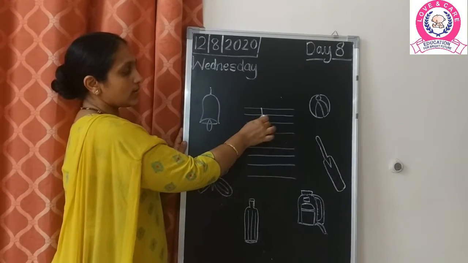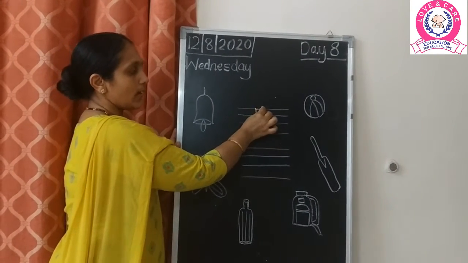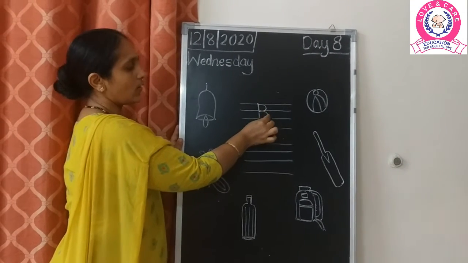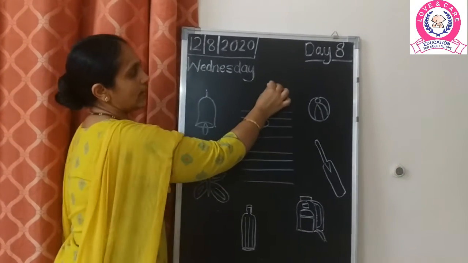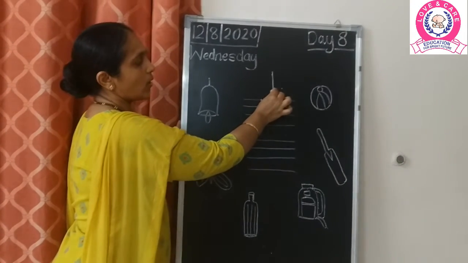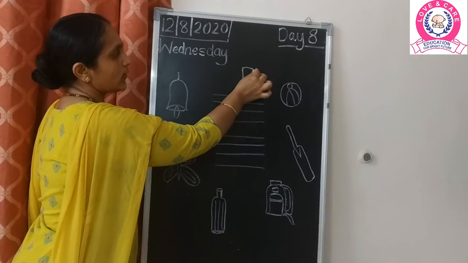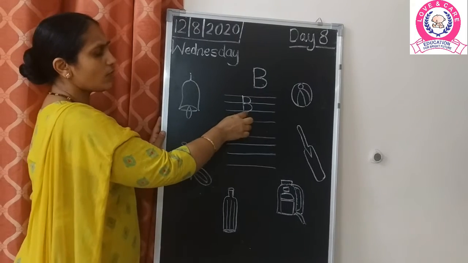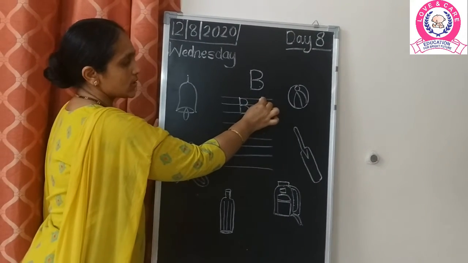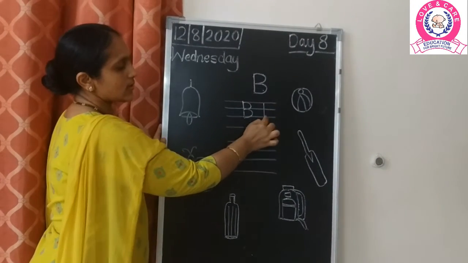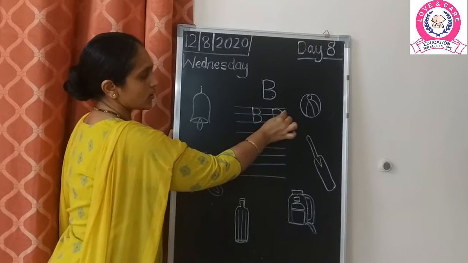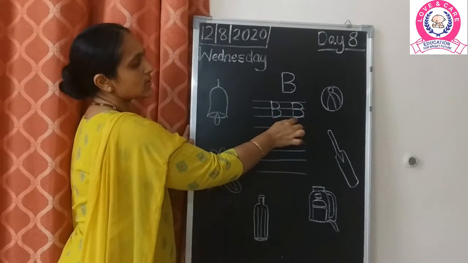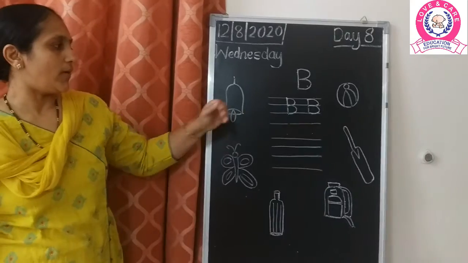Now along with this you have to make the first curve that will finish up to the first blue line, and the second curve. Or we can even say that when we are writing B, we make 1 and then we join 3 along with it. This is also B. One more time I am going to show you. Start from the red line, come till the second blue line. The first curve should finish up on the first blue line and the second curve on the second blue line. This you have already learned, my children.